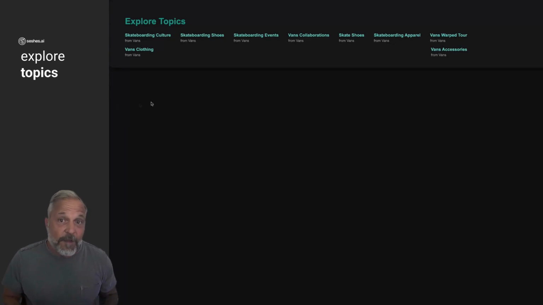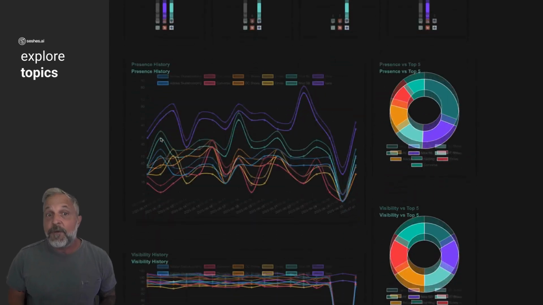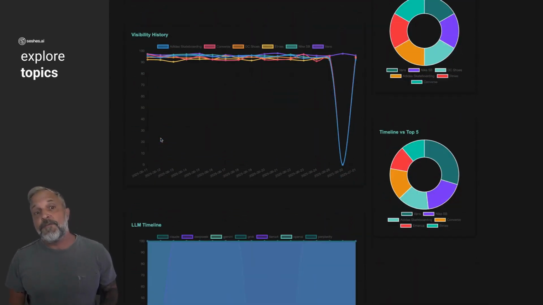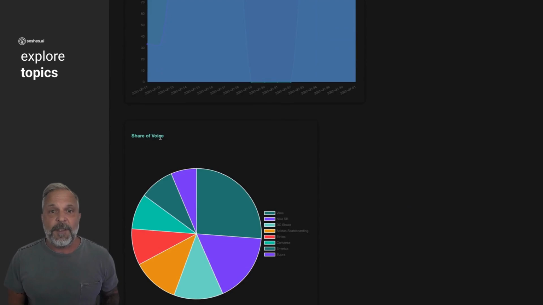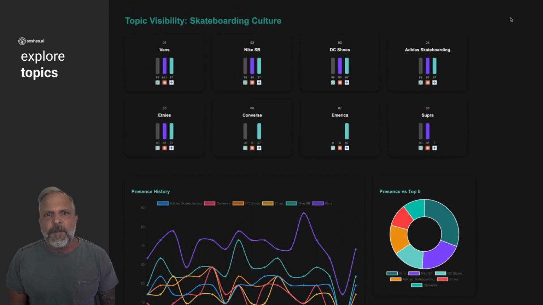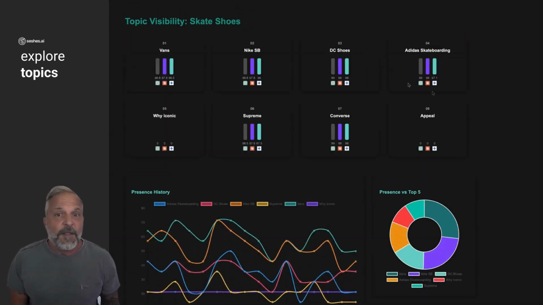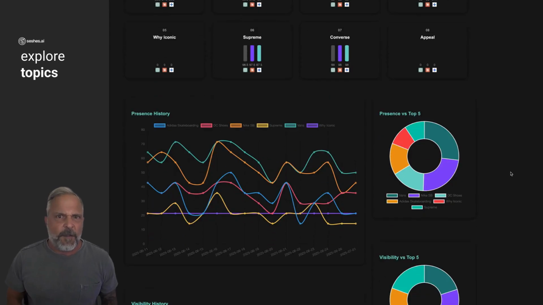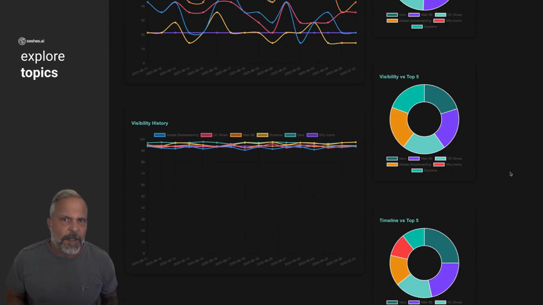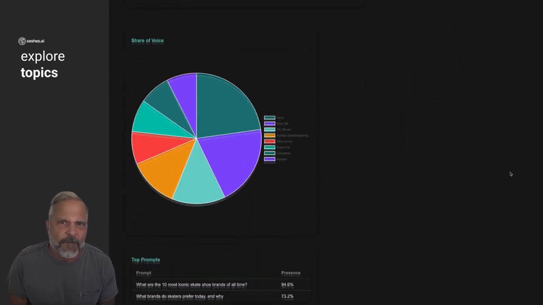The Explore Topics section helps you map where your brand plays or should be playing inside AI conversations. They show topic clusters and subtopics tied to your brand or industry, keyword radar charts comparing your presence versus competitors, presence matrices showing coverage gaps, trend lines over time for mentions, sentiment, and visibility, suggested action items for content or prompt refinement, exportable. This is where strategy meets signal. You see not just what's said, but what should be. Perfect for identifying white space, reclaiming lost ground, or expanding into new semantic zones.